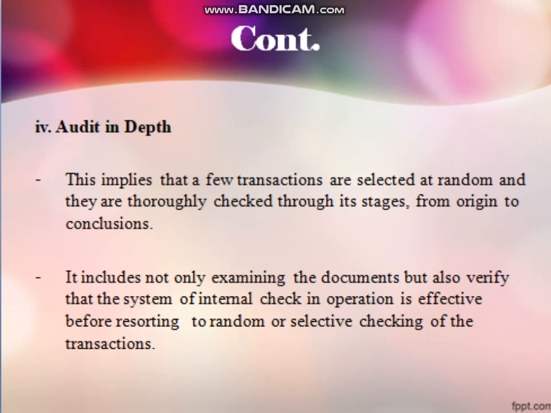In case of audit in depth, only a few transactions are selected in a random way, and those selected transactions are audited in depth.